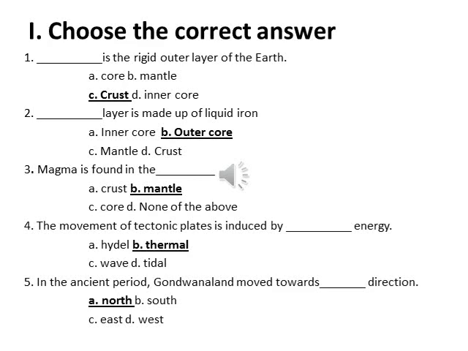Then second, so dash layer is made up of liquid iron. So which layer is made of iron? Your core. So both inner core and outer core made of iron. See, in which layer the iron is in liquid state? Outer core. Why not in inner core? So because of high pressure. So the inner core is solid in state.